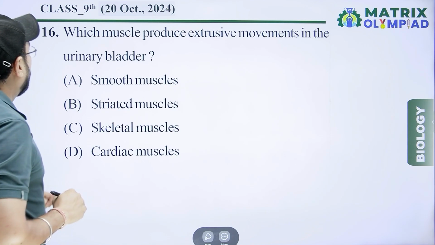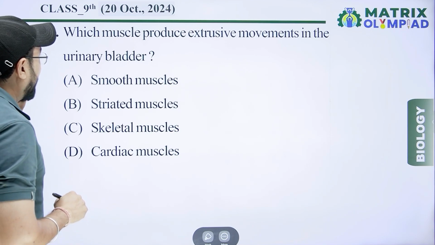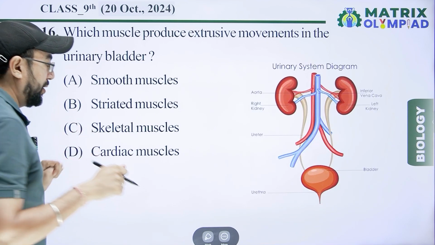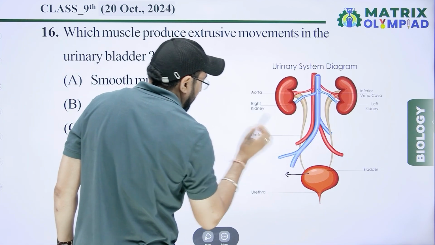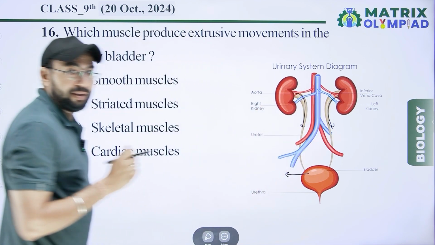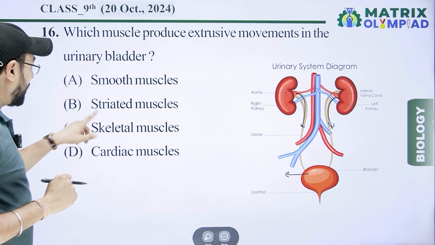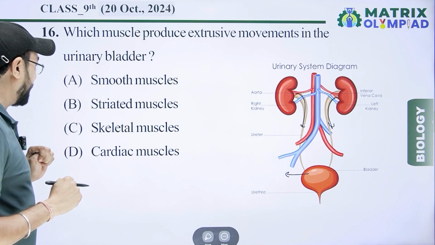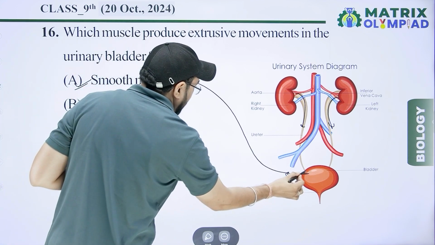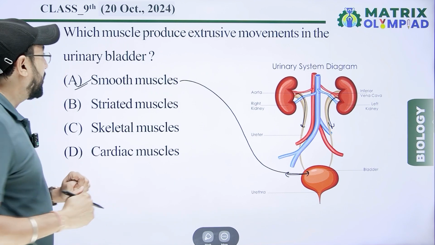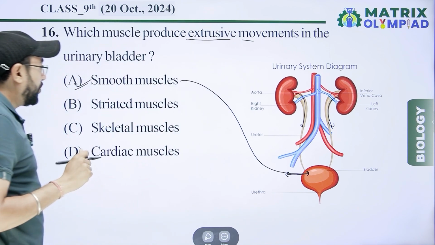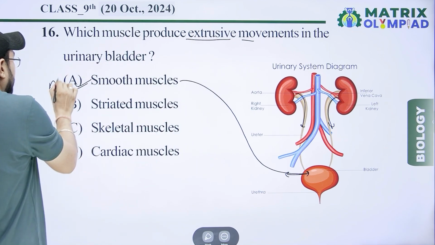Next, which muscle produces extrusive movement in the urinary bladder? This is the urinary bladder, which collects urine from this side and this side. Smooth muscle, striated muscle, skeletal muscle and cardiac muscle. Smooth muscle present inside the urinary bladder produces extrusive movement. So the right option is A.